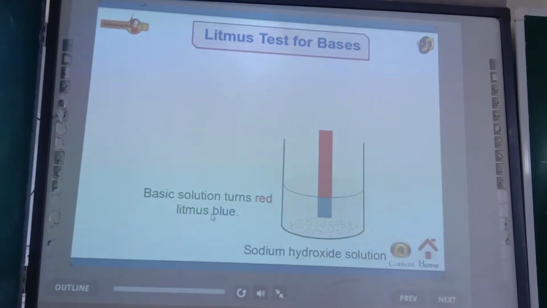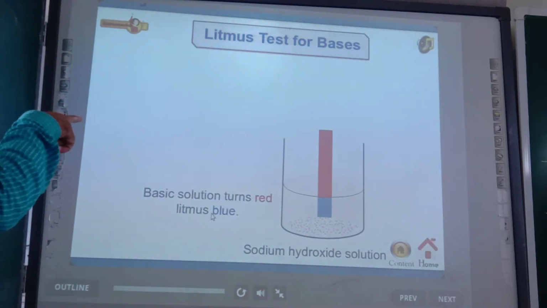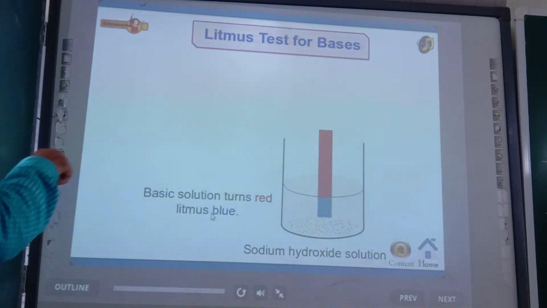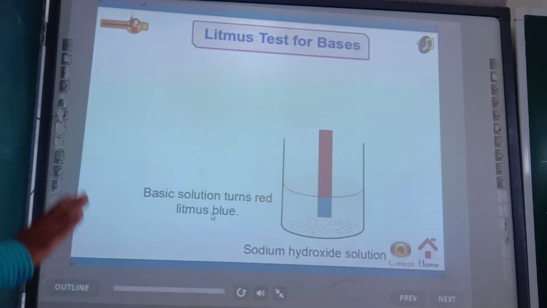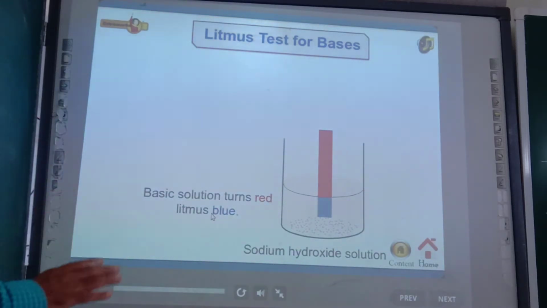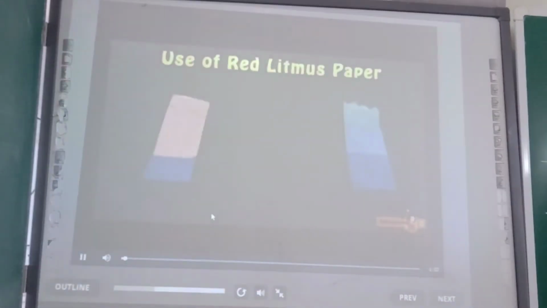Okay, so just see, in acidic solution, blue litmus changes into red. In basic medium, red litmus changes into blue. Don't worry, afterwards I will summarize all those points. Just keep on watching. So basic solution turns red litmus blue. Just see.